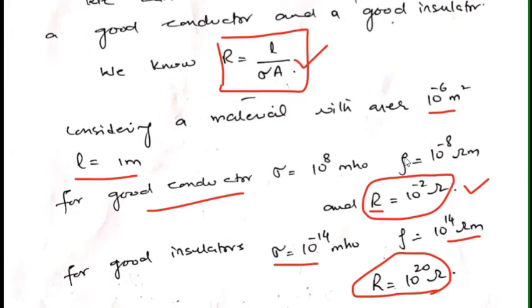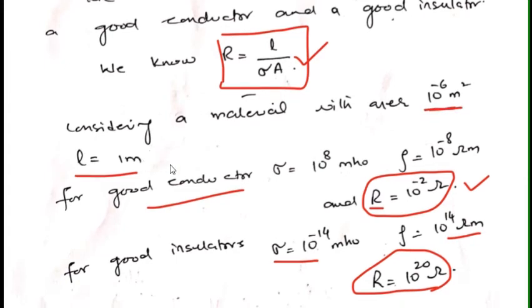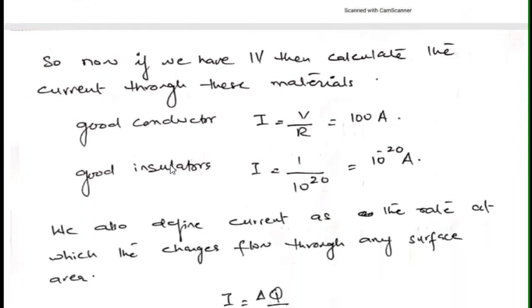For both of these we have selected area 10 raised to the power minus 6 and length equal to 1 meter. So now if we have 1 volt, then calculate the current through these materials. So again, if 1 volt is applied across these two, good conductor and good insulator, then the current will be I equals V over R. So V is 1, R for the good conductor was 10 raised to the power minus 2. So the current will be 100 amperes.